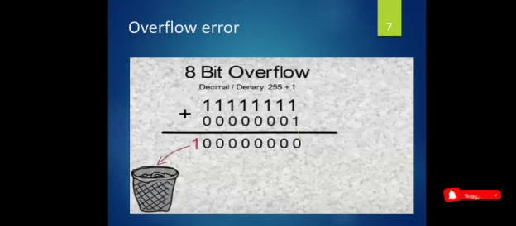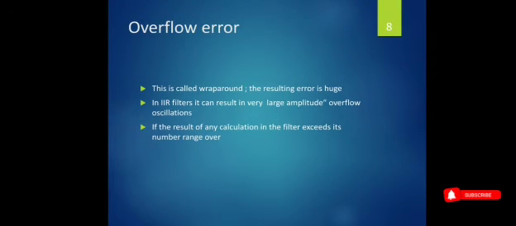Overflow error means exceeding the predefined memory level. This overflow error is also called a wraparound error. The resulting errors are very huge. In IIR filters, it can result in very large amplitude overflow oscillation. Normally these overflow errors occur in IIR filters. IIR expands to infinite impulse response, and is also called recursive.